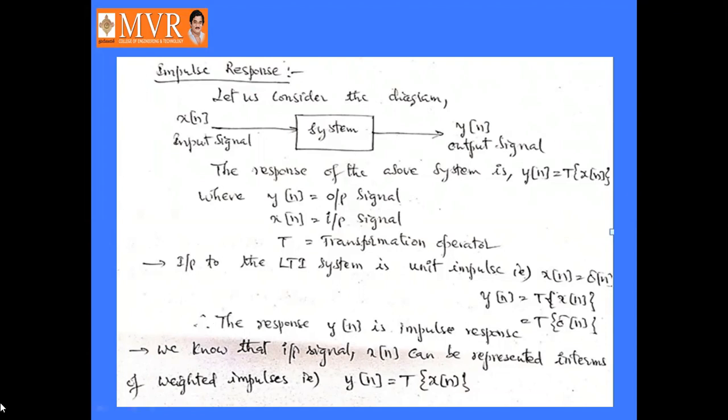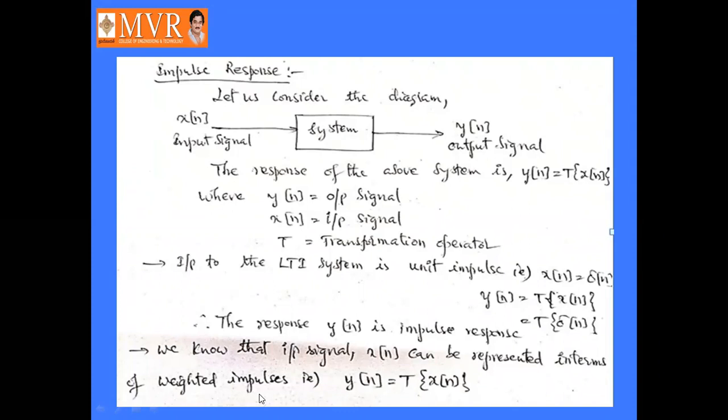So x of n is equal to delta n, and y of n becomes transformation of delta n, is it not? So the response y of n is the impulse response, right? We know that the input signal x of n can be represented in terms of weighted impulses.